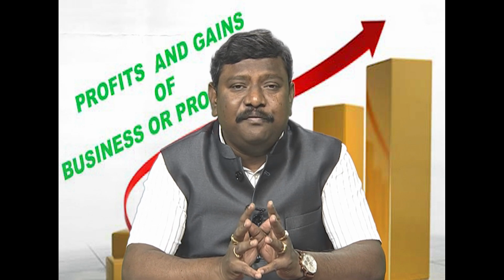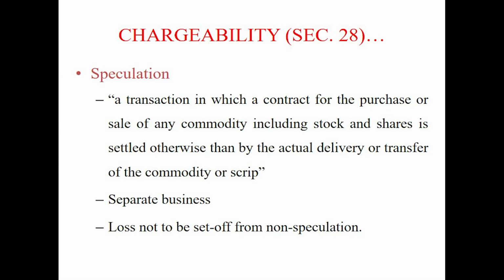Another important thing which is charged as income from business is profit from speculation. Here we will have to understand what is the meaning of speculation. Speculation is a transaction in which there is a contract for sale or purchase of a commodity or a scrip which does not involve the actual delivery of the scrips. Okay. So, where the actual delivery is not there, that is known as speculation.